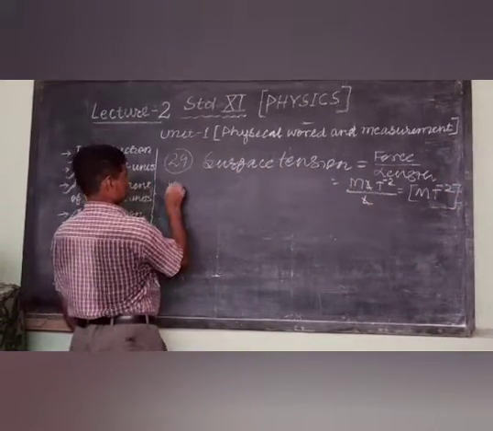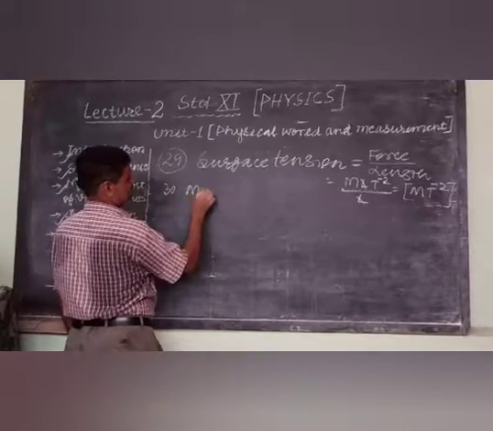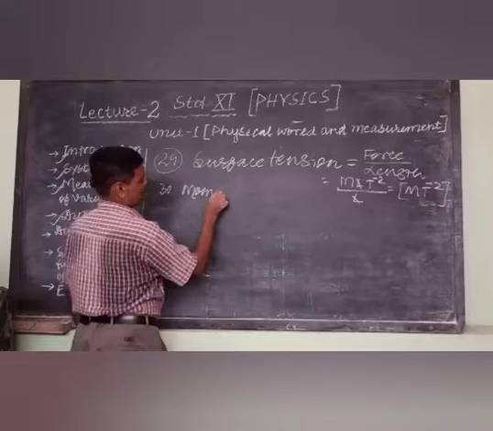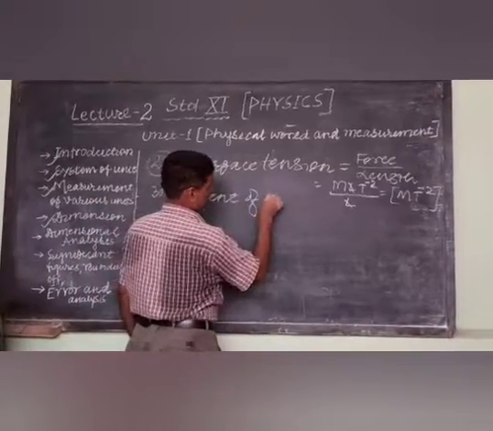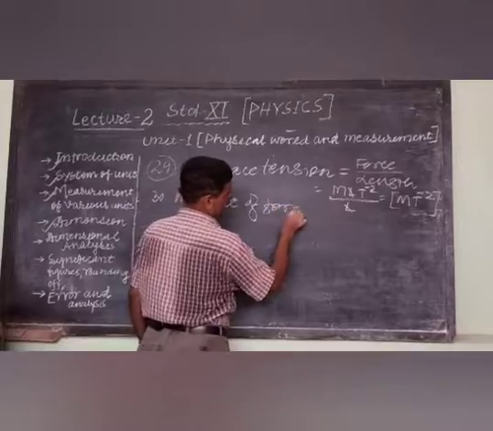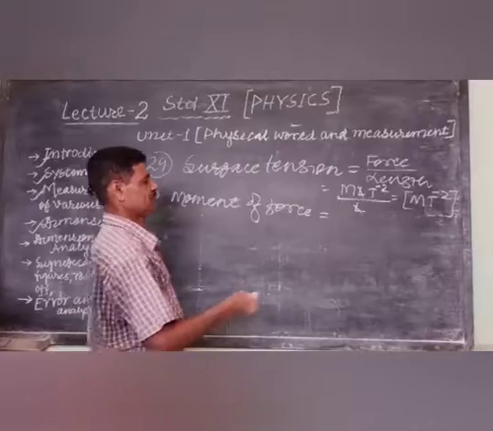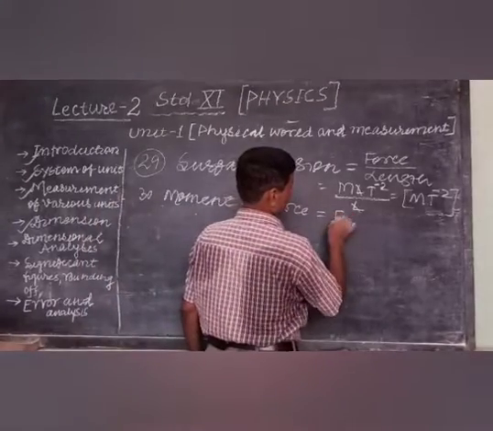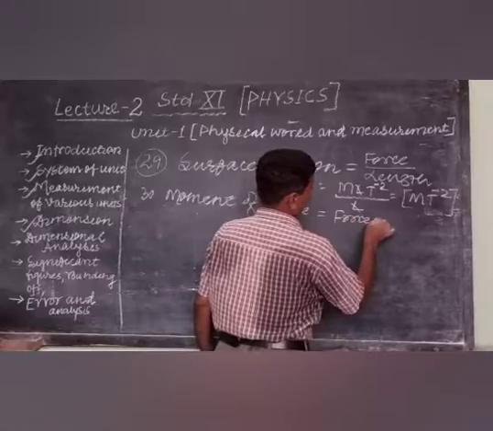Now serial number 30, that is moment of force. Moment of force can be written as force into perpendicular distance.